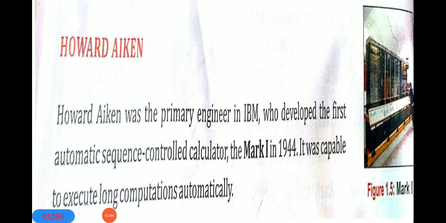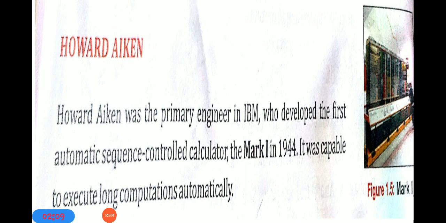Before the invention of the computer, the calculator was invented, and the first automatic sequence controlled calculator was the Mark I. On the right hand side you can see the picture of the Mark I calculator. Do you think this calculator is big? Then how big was the computer?